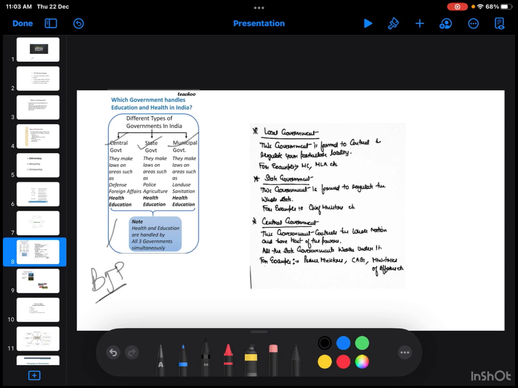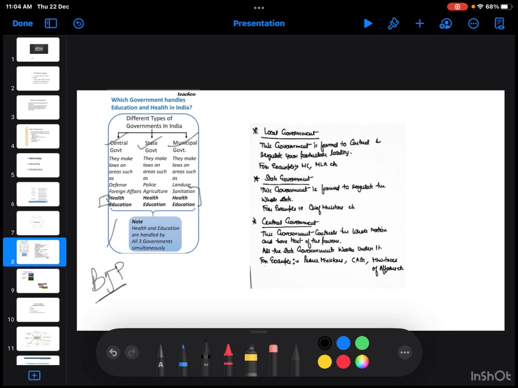The state government makes laws on areas such as police, agriculture, health and education. The local government makes laws on areas such as land use and sanitation. Health and education are common to all three types.